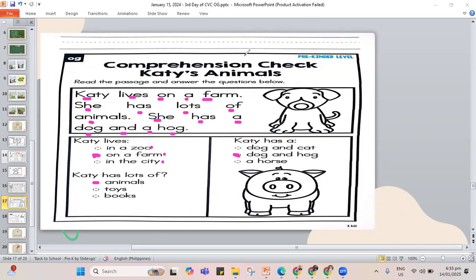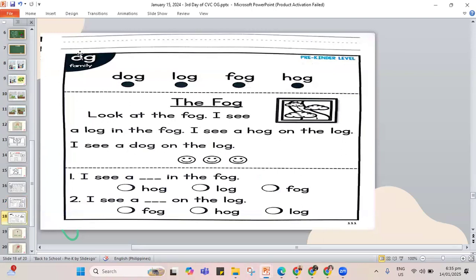Can I move to the next work? The next work will be our last work for today's recorded class. So let's read together. We have dog, log, fog, and hog. The fog. Look at the fog. I see a log in the fog. I see a hog on the log. I see a dog on the log.